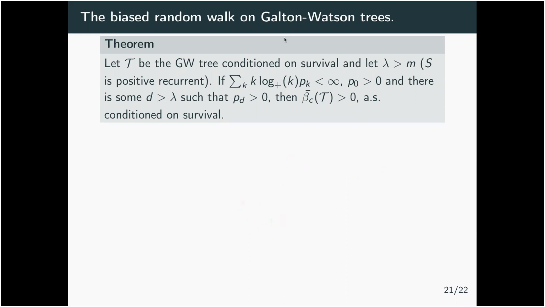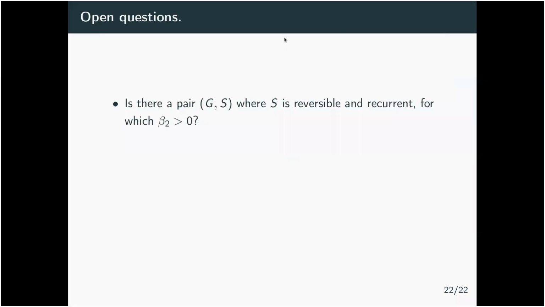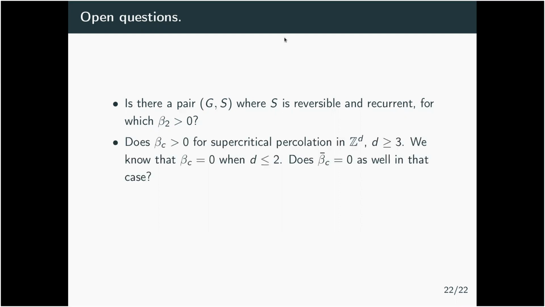So let me conclude now by giving a few open questions. The first one is, we've seen that there is a recurrent graph for which there is a phase transition. So what we also want to understand is, can you create a reversible example of that?